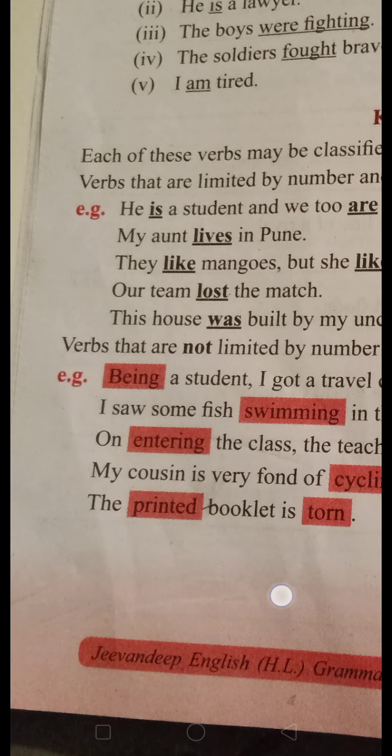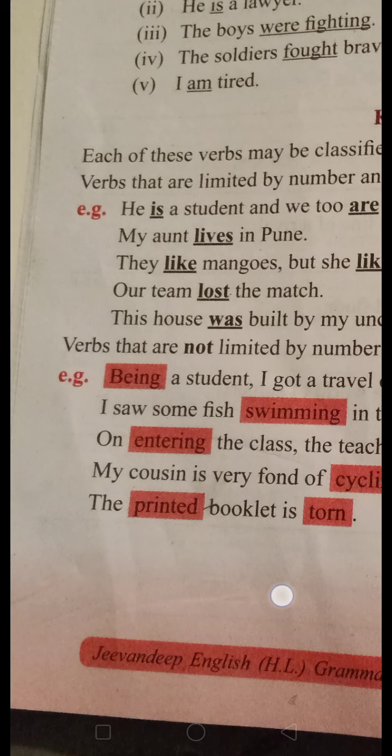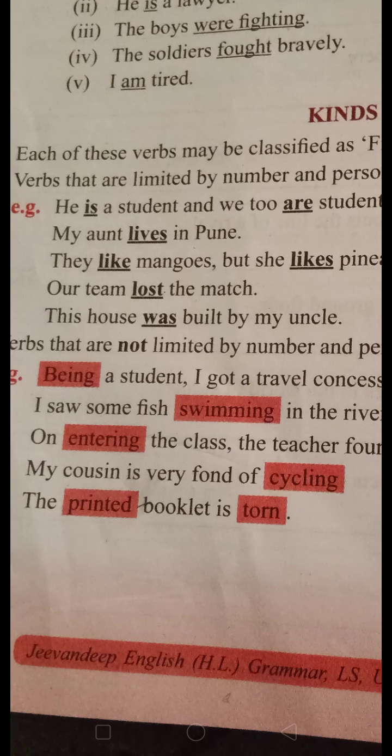And here is the last sentence, there are past participles. The printed booklet is torn. Printed is the past participle and torn is also a past participle. Like this way, these are the participle and gerund.